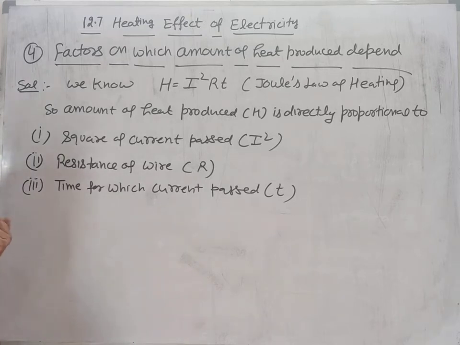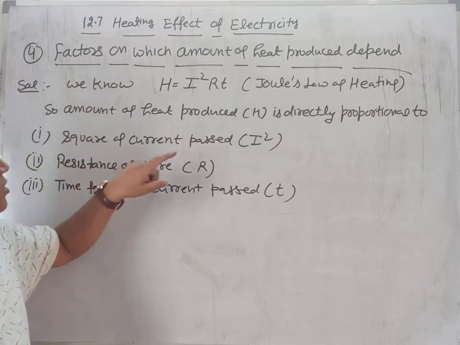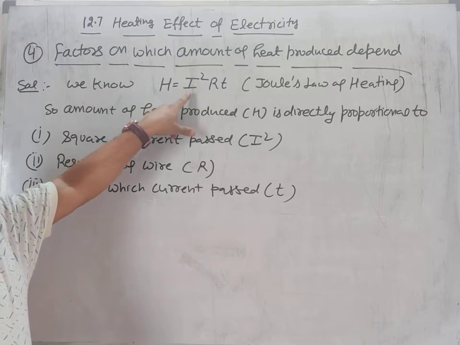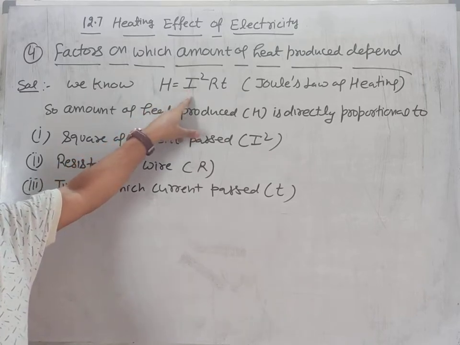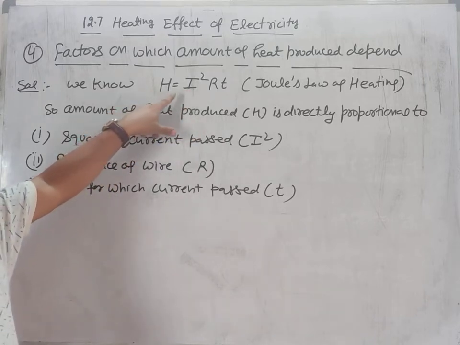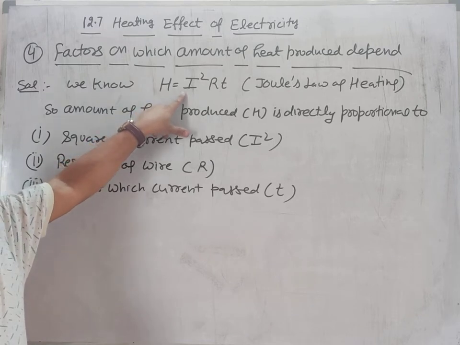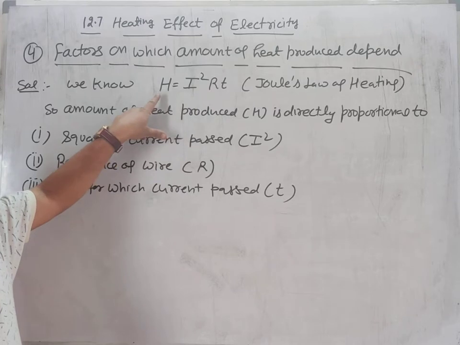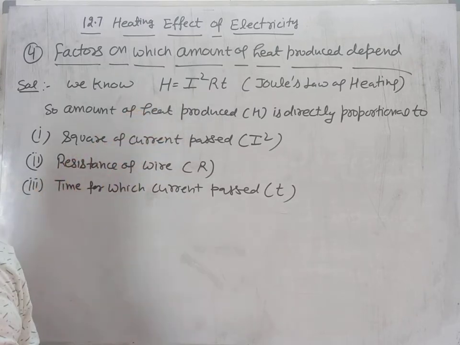Question can be asked in such form as, what is the effect on amount of heat produced if amount of current passed is doubled? Now if I is doubled, then 2 square, that is 4. So heat produced will become 4 times.